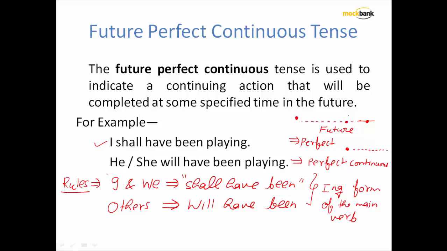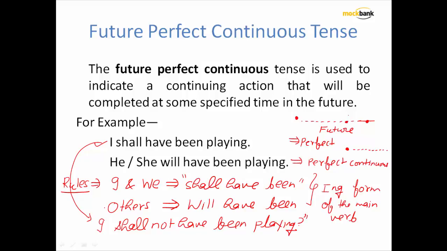And how to make the negative of sentences? Where am I going to place not? If I am going to make the negative of this affirmative sentence, I shall have been playing, I am going to use this as I, and then shall not have been playing. So where did I place not? I placed not between shall and have, like I did in the future perfect tense.